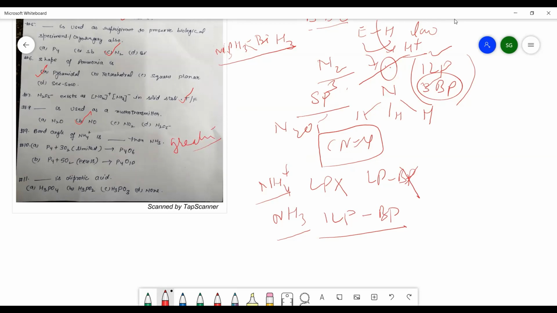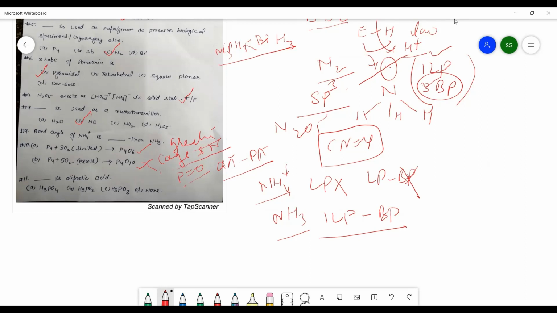Now the question number 10 is not a sort of question. It is a kind of reaction. When white phosphorus reacts with oxygen in a limited amount, we will get P4O6, and in the excess we get P4O10, and in both cases both are having the cage structure. दोनों में ही cage structure होता है, and in P4O10 there is a P double bond O bond present, which is a kind of d pi p pi bond. So this kind of question can be asked in the examination. So you have to know what happens to the white phosphorus in the limited quantity of oxygen, and in the excess of oxygen.